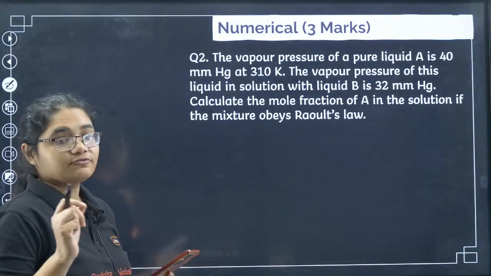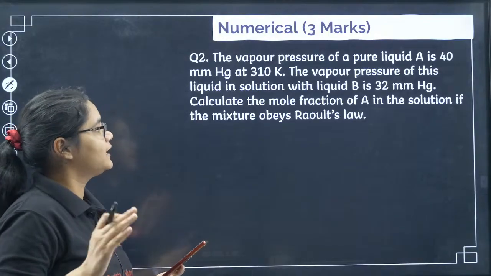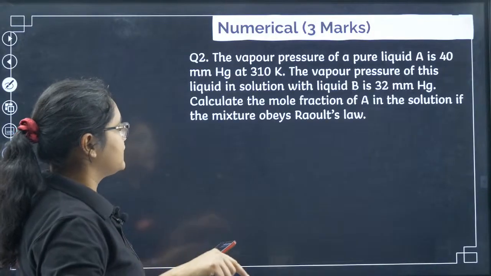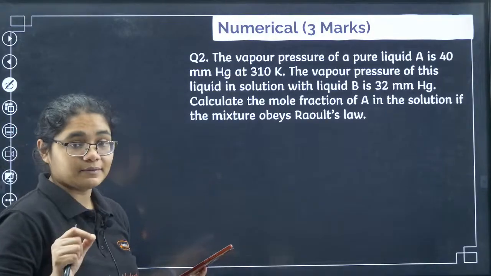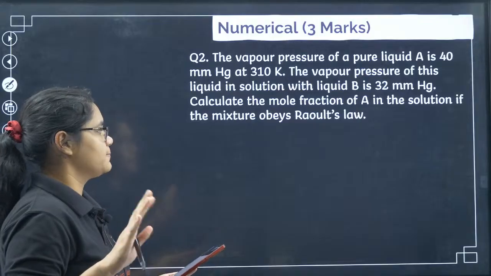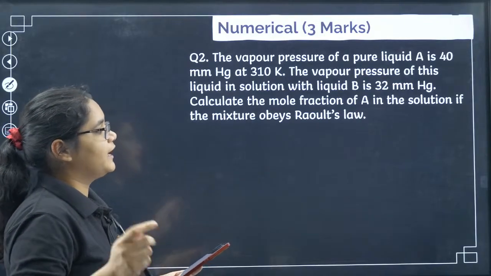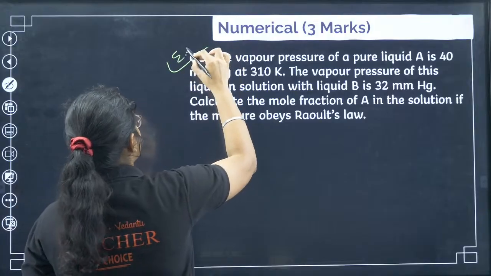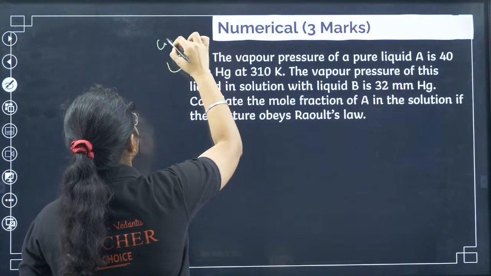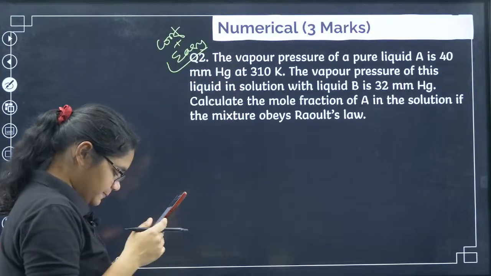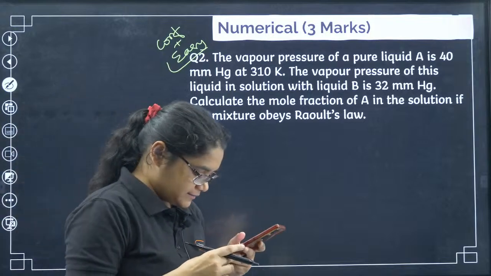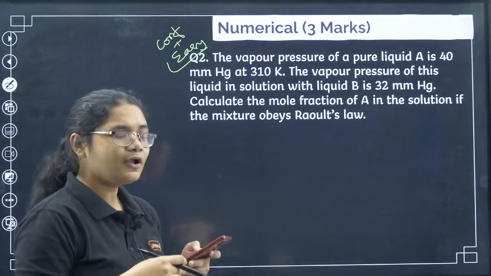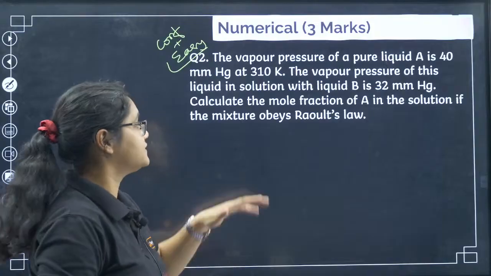The vapor pressure of a pure liquid A is 40 mmHg at 310 Kelvin. The vapor pressure of this liquid in solution with liquid B is 32 mmHg. Calculate the mole fraction of A in the solution if the mixture obeys Raoult's law. Very easy plus confusing question. Try this. Yes, try this question, students. Only 5 numericals I have given you. This is the second one.